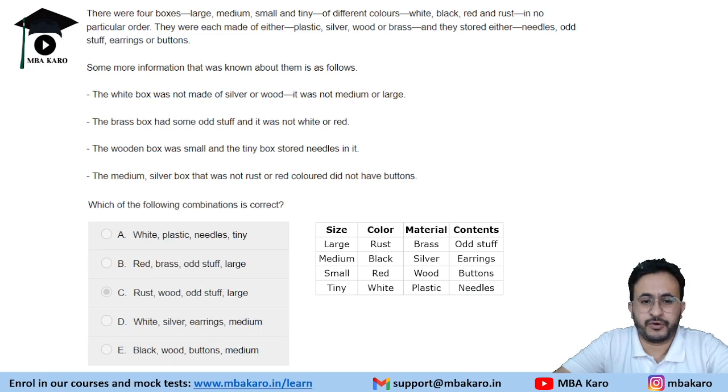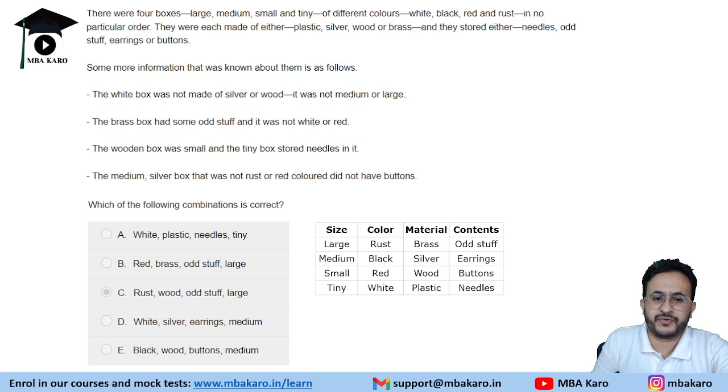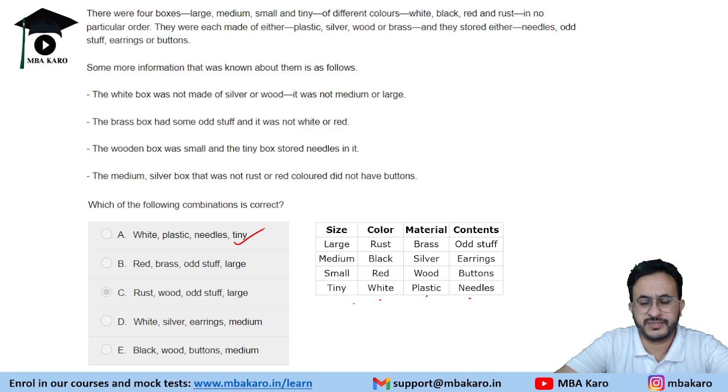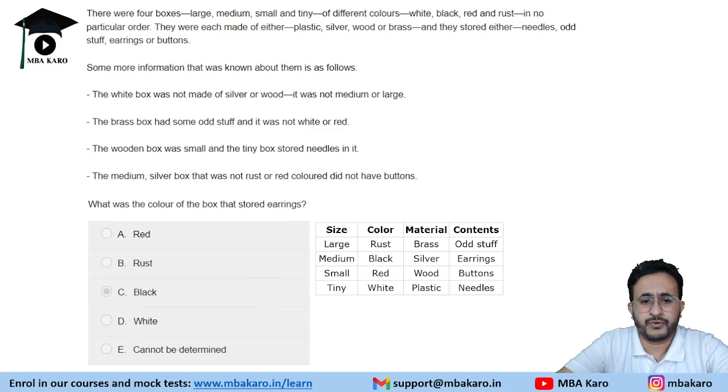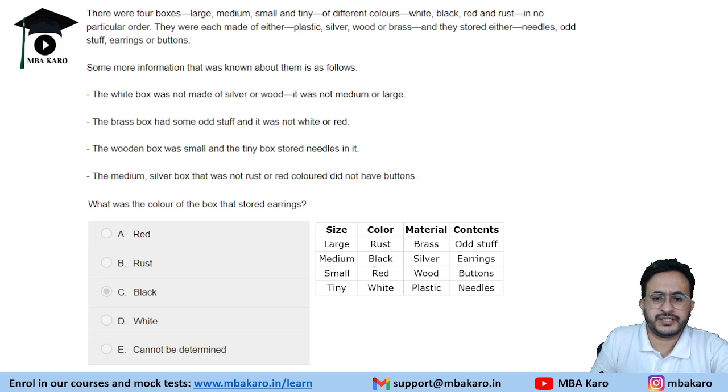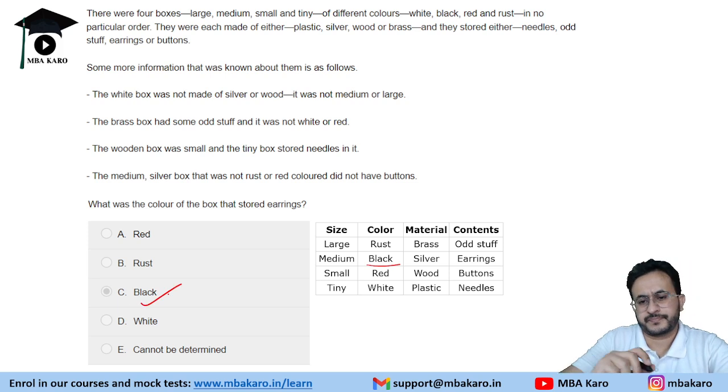Which of the following combinations is correct? Okay, so white, plastic, needles, tiny. White, plastic, needles and tiny. This is the correct combination. Okay, so again I mistook the question which is attempted over here. What is the color of the box that stored earrings? So earrings are in the black box.